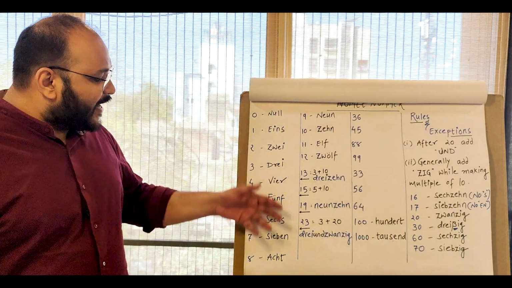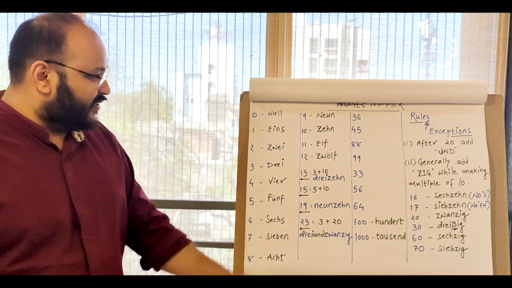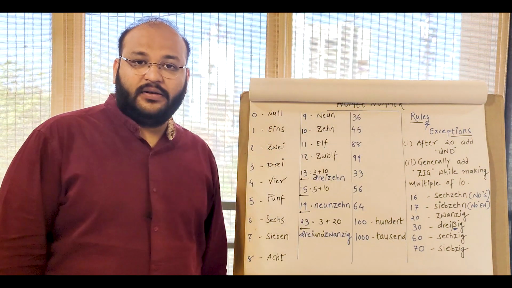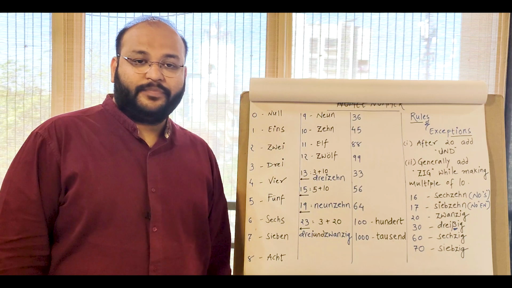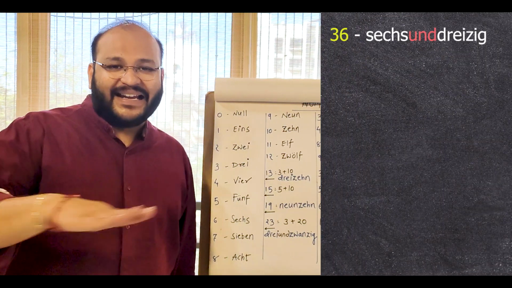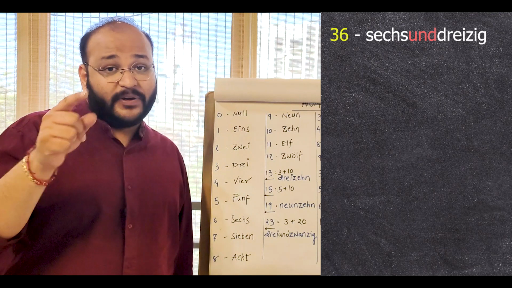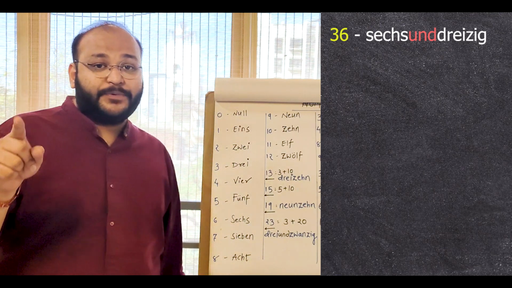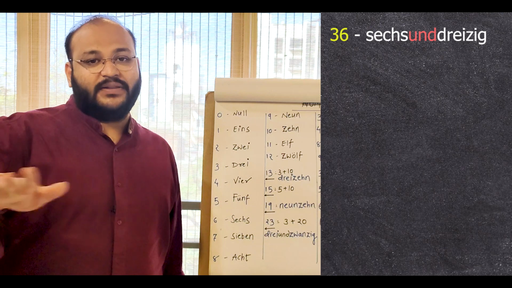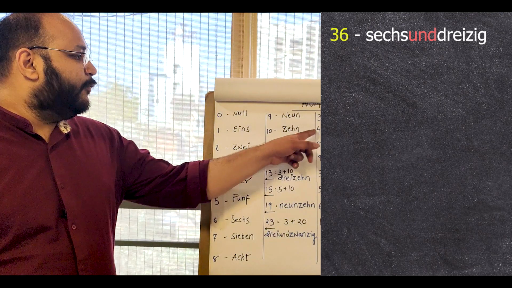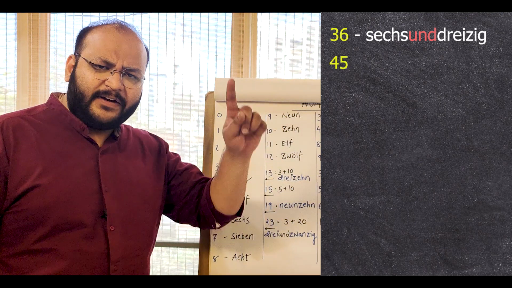Okay, so let's try to pronounce all these remaining numbers. Number 36, can you give it a try? Correct. 36, sechsunddreißig. Here there will be s because number 6 is not an exception, right? So 36, sechsunddreißig. 45, 5 plus 40, 5 and 40.